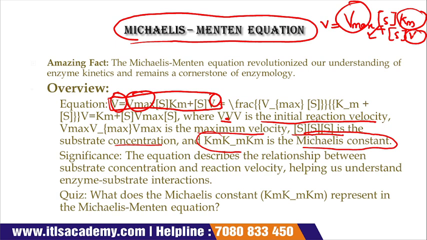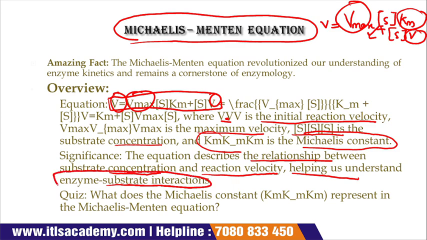This is about the Michaelis-Menten equation. The equation also describes the relation between the substrate concentration and the reaction velocity. What is the relation between the substrate concentration and reaction velocity is described by the Michaelis-Menten equation. It helps us understand enzyme-substrate interaction, and how the enzyme and a substrate interact with each other.